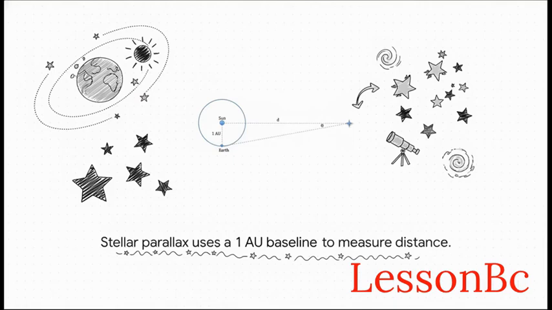Astronomers use a geometric trick called stellar parallax. Think of it like a giant triangle in space. A parsec is defined as the distance to a star that has a parallax angle of exactly 1 arcsecond, using a baseline of exactly 1 astronomical unit, which, remember, is the distance from the Earth to the Sun. Basically, by measuring how much a nearby star appears to shift against the background stars as Earth orbits the Sun, we can calculate its exact distance.